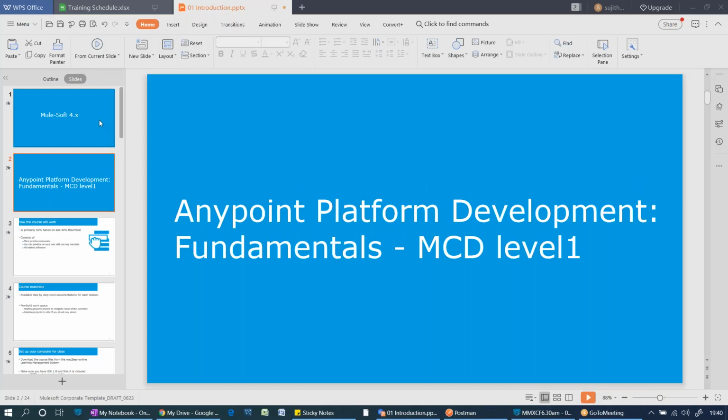For MuleSoft 4.x, the runtime we are going to use is version 4, Mule 4, and we have the Anypoint platform. Anypoint platform is a product of MuleSoft. You need an account with the Anypoint platform, and I will tell you how to register and create an account. We are targeting the MCD Level 1 Fundamentals certification.